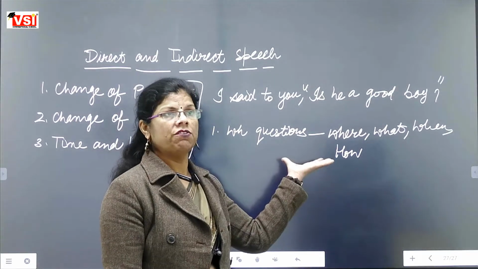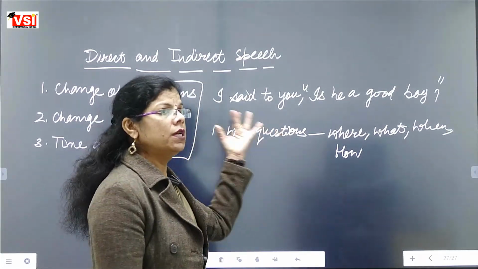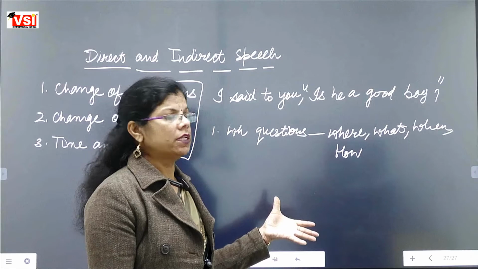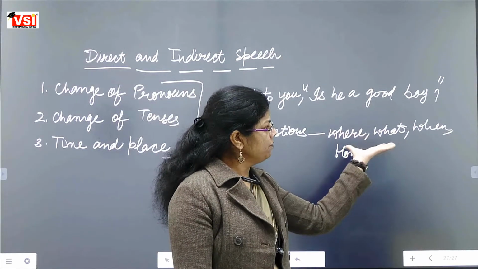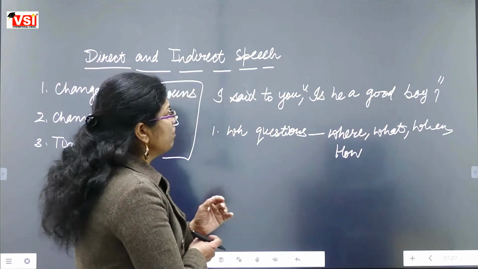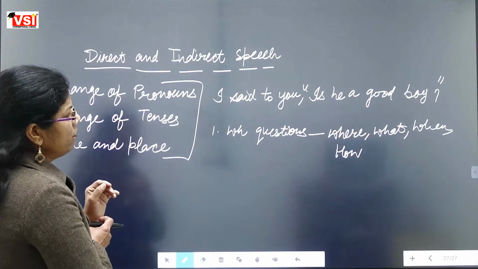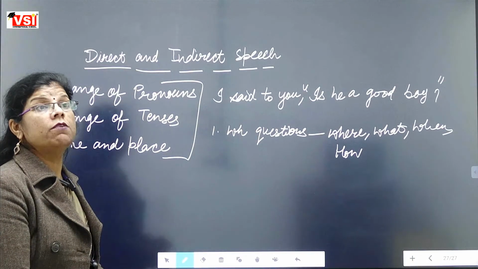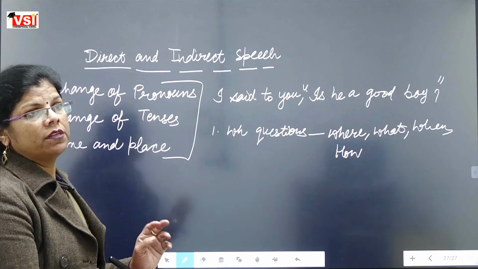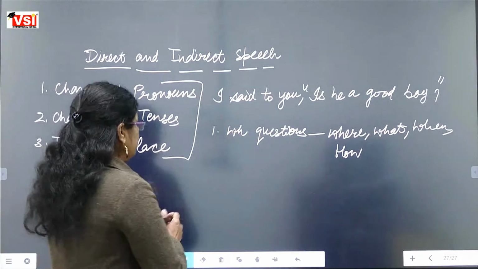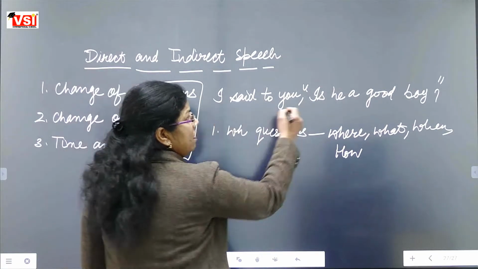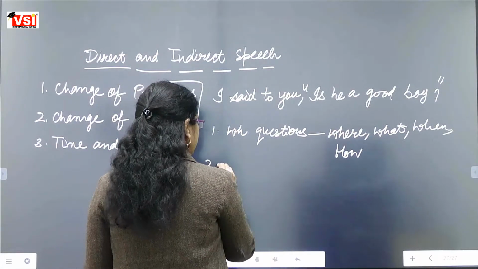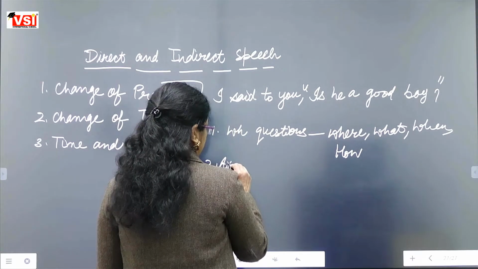That kind of questions will be called WH questions. In this kind of sentences, when we ask any WH question, the answer is always given as an information. But if we are asking the remaining kind of question, as like is he a good boy, these are called auxiliary based questions.